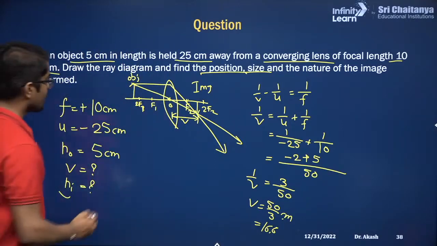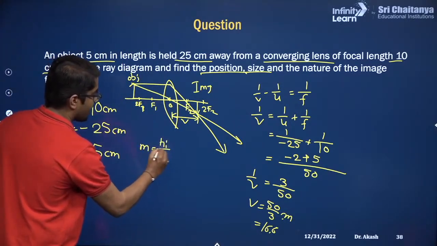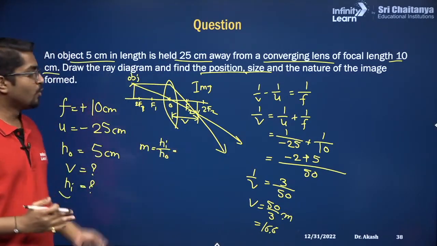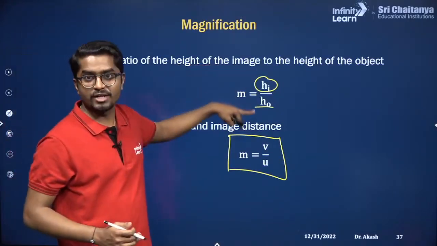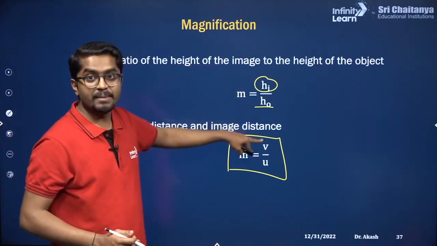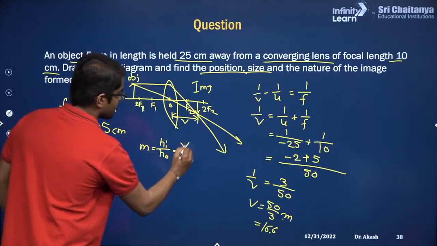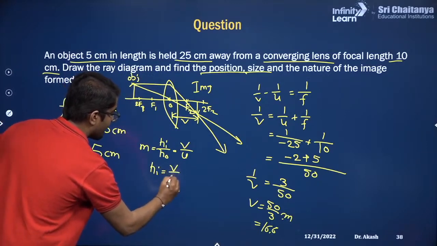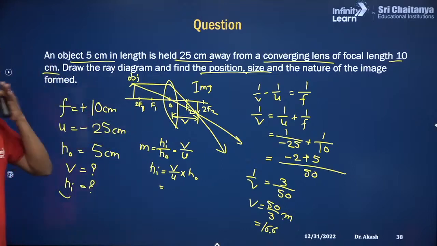How will you calculate? We know magnification, which is height of the image divided by height of the object. And do you know the other formula? That is V by U. There are two formulas I gave you for magnification: height of the image by height of the object, and V by U. So use the two formulas. So height of the image is nothing but V by U multiplied by height of the object. Now just substitute everything.